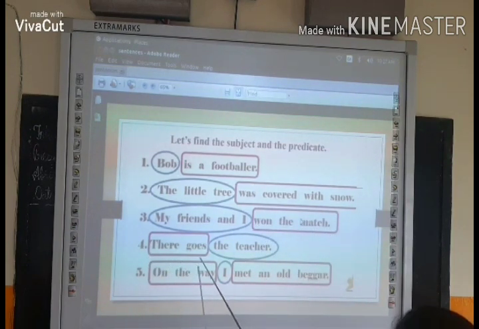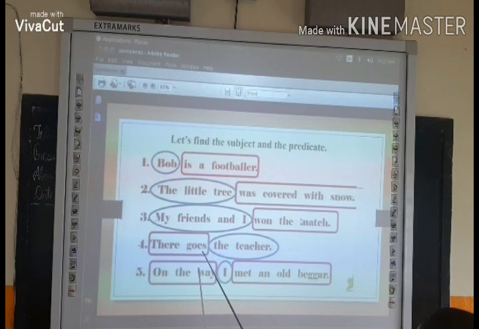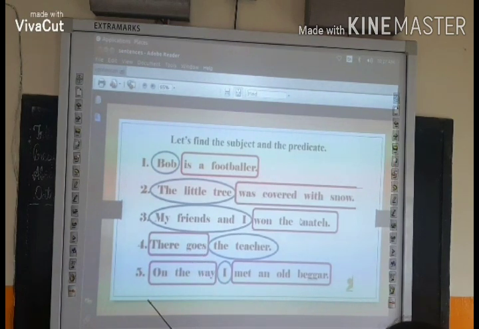Fourth one, there goes the teacher. The teacher here will be the subject, there goes will be the predicate. Now fifth one, on the way I met an old beggar. I will be the subject, and on the way I met an old beggar will be the predicate.